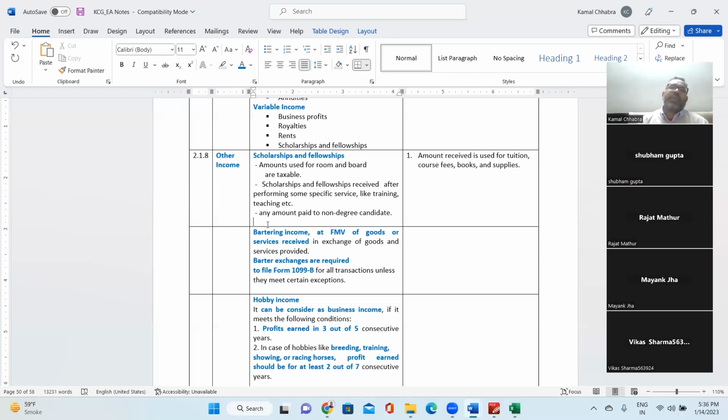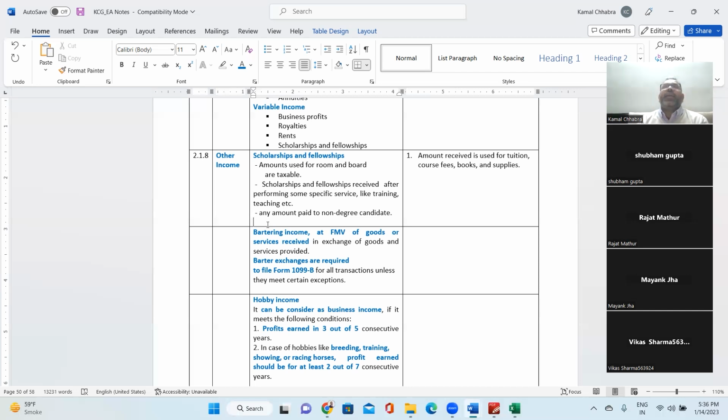If scholarship is received for tuition, course fee, books and supply, that is excluded from taxable income. But if it is for room rent and boarding, then it is taxable. And the fellowship, if an individual receives it for performing certain services, tasks, training, teaching, then it is taxable.